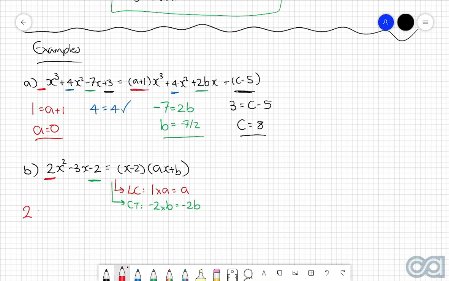So first things first, let's equate the leading coefficients. We can therefore say that 2 is equal to a, so that one's all good there. And then with the constant terms, we can say that negative 2 is equal to negative 2b, or in other words, b is equal to 1.